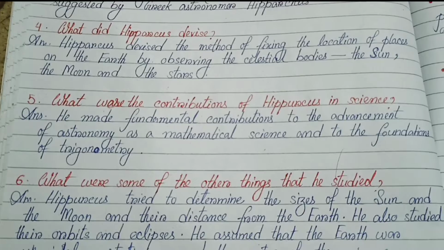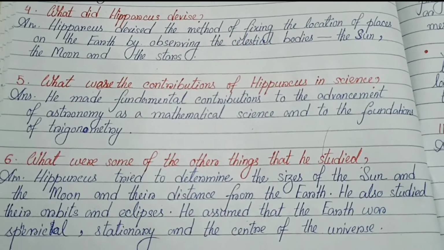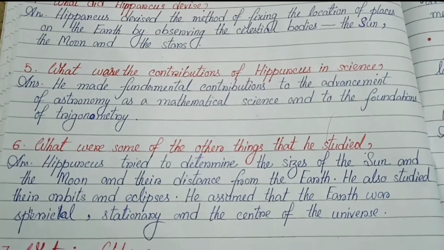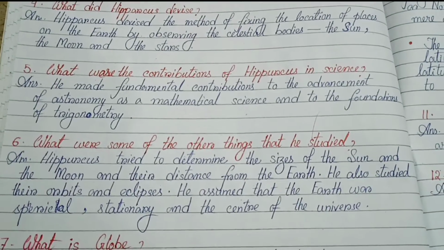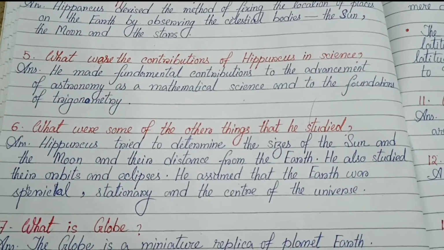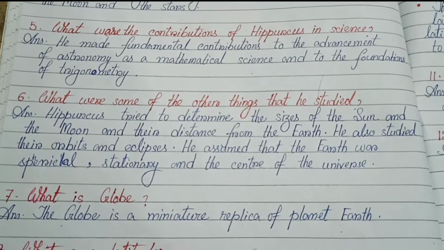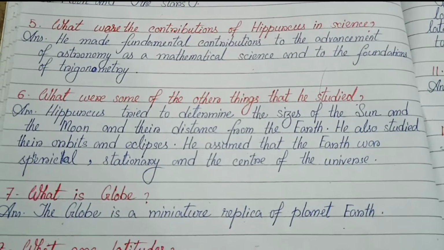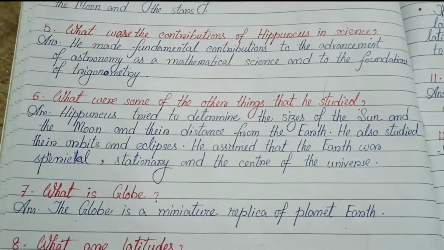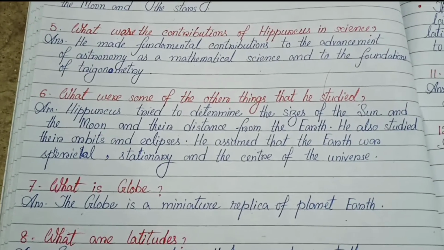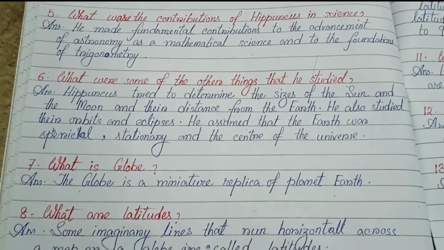Number 5, what were the contributions of Hipparchus in science? He made fundamental contributions to the advancement of astronomy as a mathematical science and to the foundations of trigonometry. Number 6, what were some of the other things that he studied? Hipparchus tried to determine the size of the sun and the moon and their distance from the earth. He also studied their orbits and eclipses. He assumed that the earth was spherical, stationary and the center of the universe.